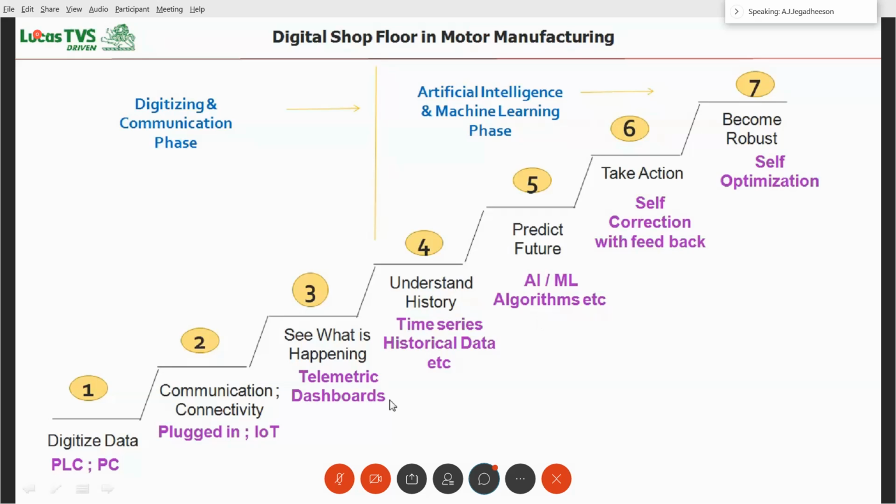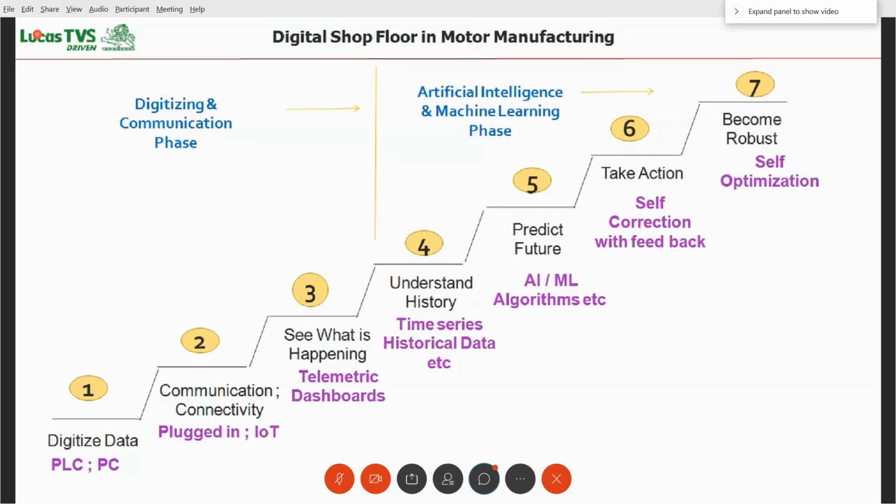Then predict the future. It will tell that after another 5 months it may fail. But instead of that, if you are able to understand that the bearing failure is because of some vibration or some condition in the machine, and this condition is also being monitored, then based on that condition you will be able to predict, okay, this vibration has come like this, the time period has come like this, so it is going to fail. If you are able to predict like that, that means a much better prediction.